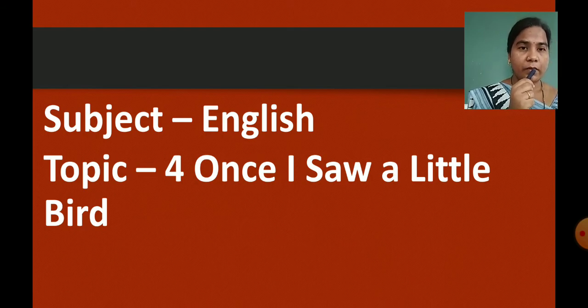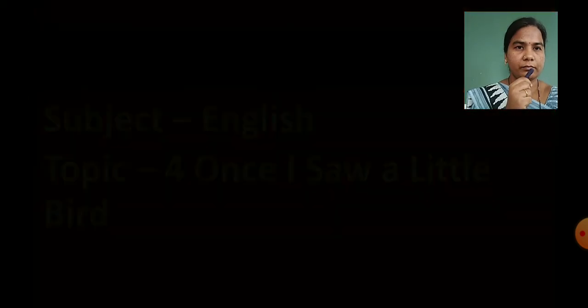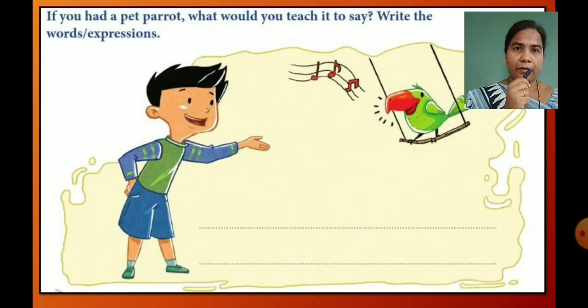As we learnt about this in detail in our previous video, today also we will revise this poem. This poem is very interesting. If you have your textbook, please open page number 36. Children, see this picture. What can we see here?